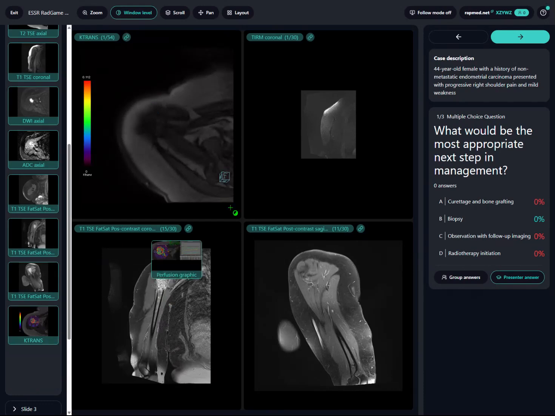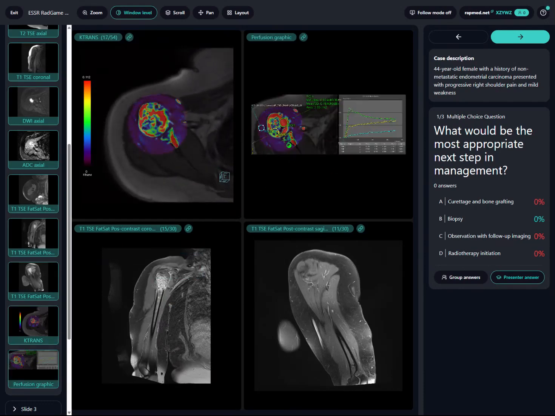On the K-trans map and the perfusion image, you can see that the lesion is hyperperfused, especially in those areas, and the graphs show a type 3 pattern, which indicates washout and raises suspicion for malignancy. Now, let's look at our questions.